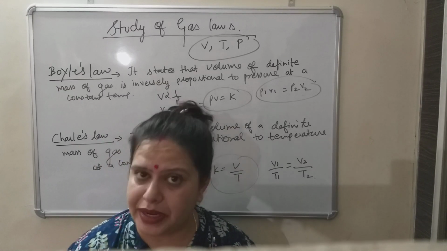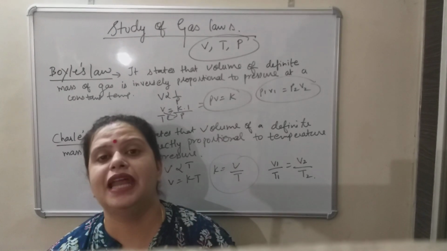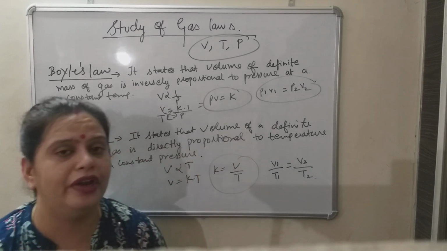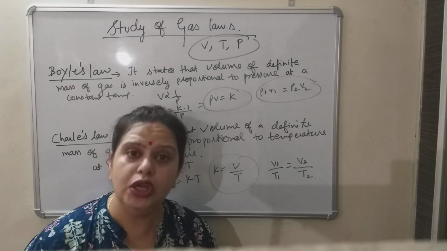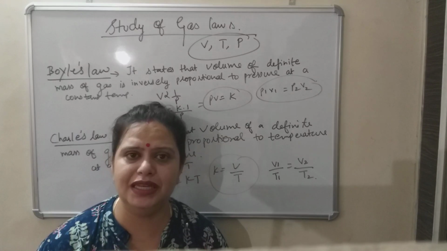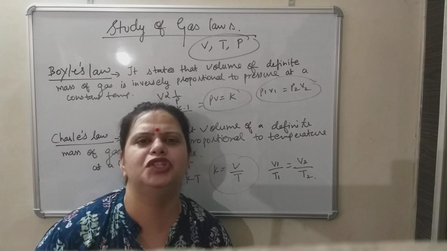Gases are highly compressible in nature. Gases are highly diffusible in nature. Gases have neither definite shape nor definite volume. The molecules of the gases collide with the wall of the container in which it is present. So these are some common features related to the gases.